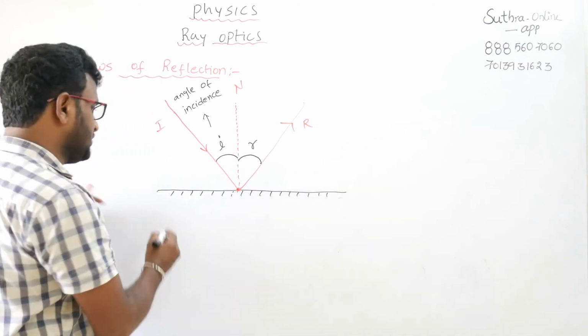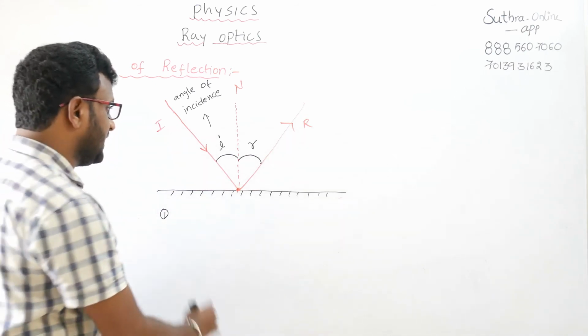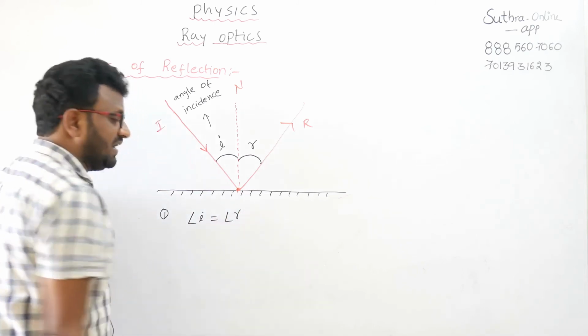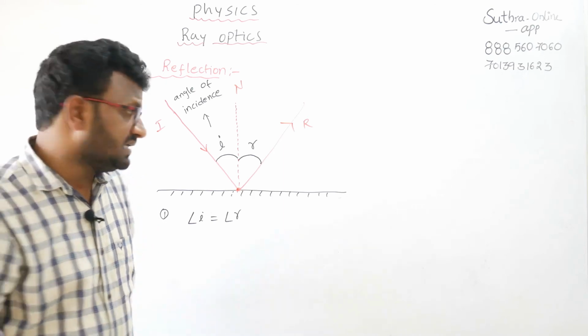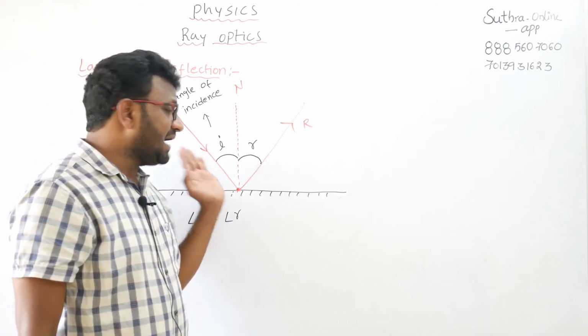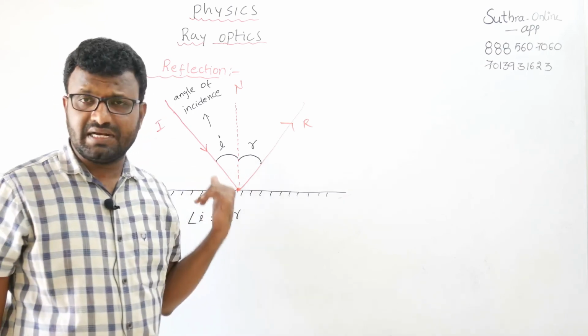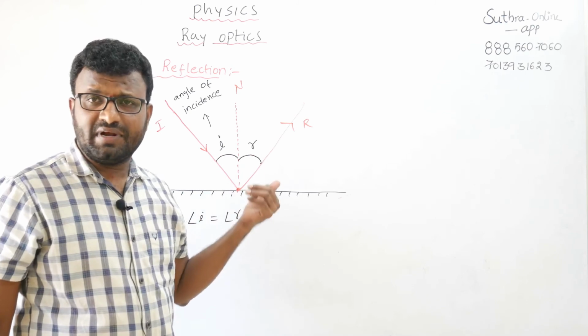So what is the first law of reflection? Angle of incidence is equal to angle of reflection. That means the angle the incident ray makes with the normal line, the same angle is made by the reflected ray with the normal line.